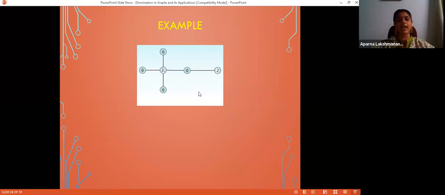That gives me a double Roman dominating set. This is always true. Take a Roman dominating set, reassign all vertices which are labeled 2 with 3, and all vertices which are labeled 1 with 2. That gives you a double Roman dominating set.